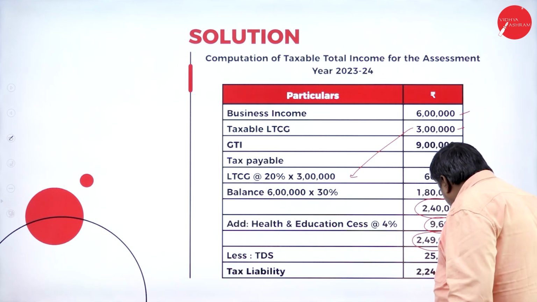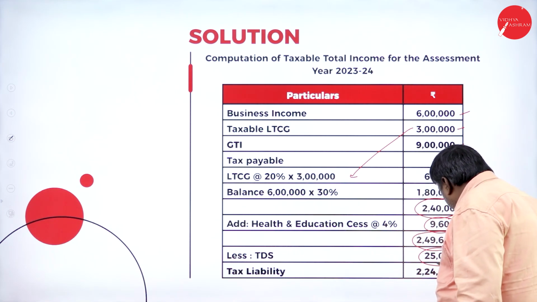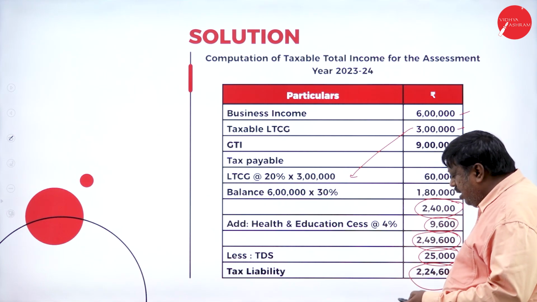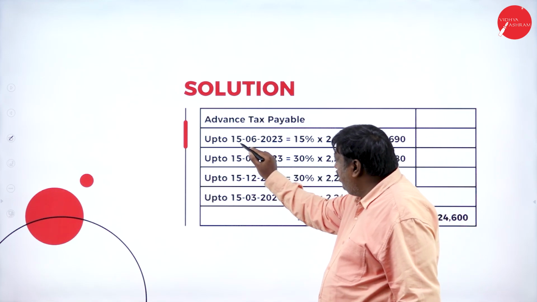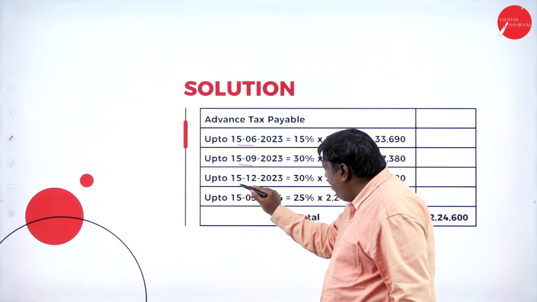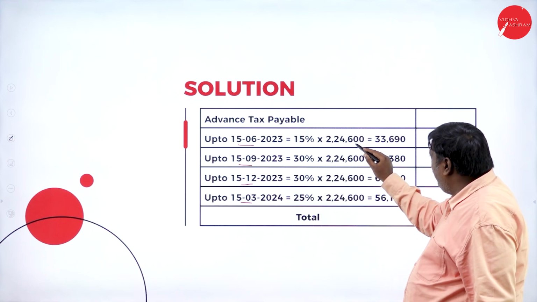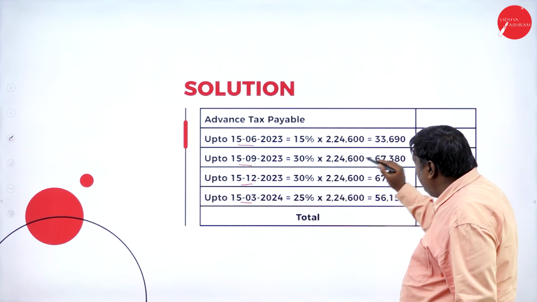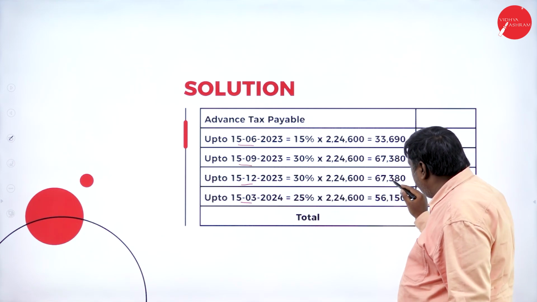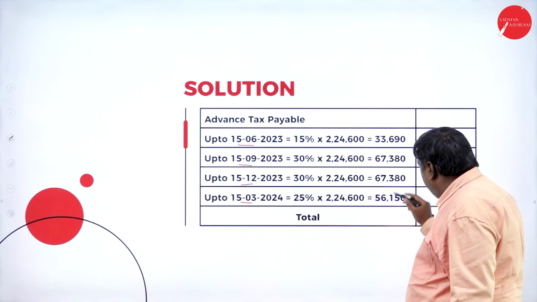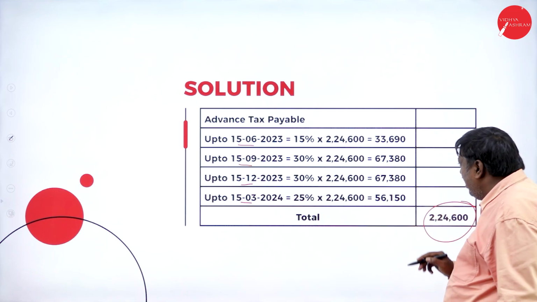TDS already made here is 25,000. The remaining amount I have to pay, the tax liability, is 2 lakh 24,600. This 2 lakh 24,600 can be paid on 15th June, 15th September, 15th December and 15th March. 15% of 2 lakh 24,600 is 33,690. 30% is 67,380, 30% again 67,380, and 25% is 56,150. If I add these four, it will be 2 lakh 24,600. This is the advance tax.